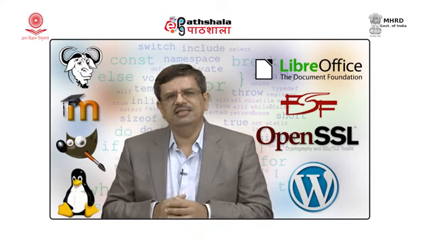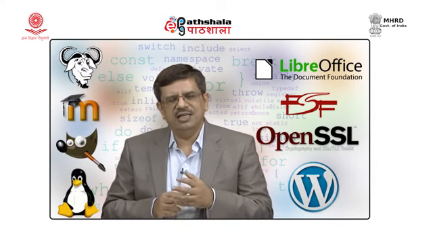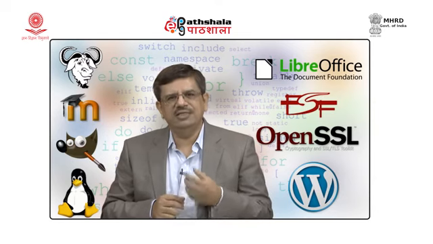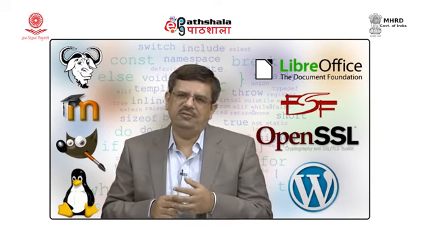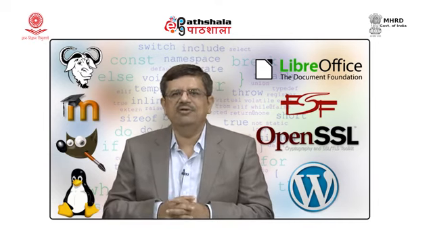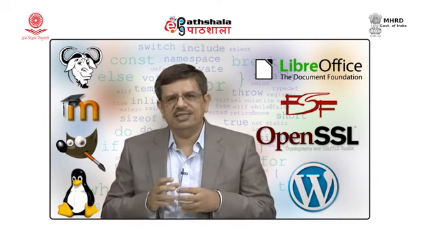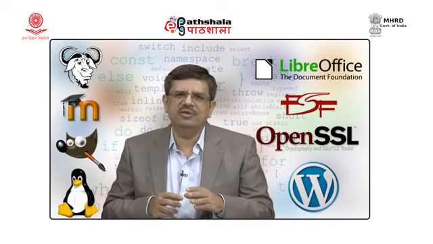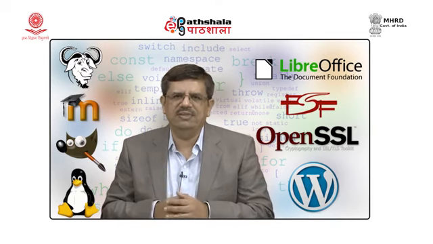One more point, Apache OpenOffice and LibreOffice can be downloaded and installed on the Windows operating system or on the Linux operating system. So, being open source, it is not necessary that it is installed only on Linux. They also support proprietary operating systems like MS Windows.